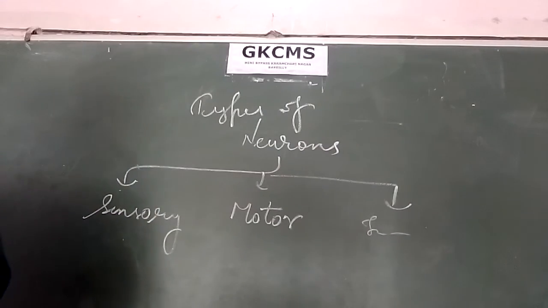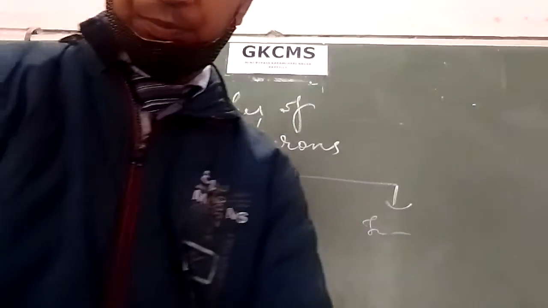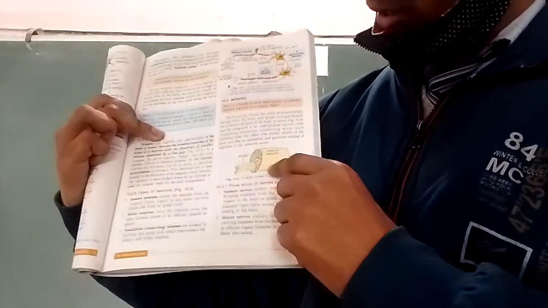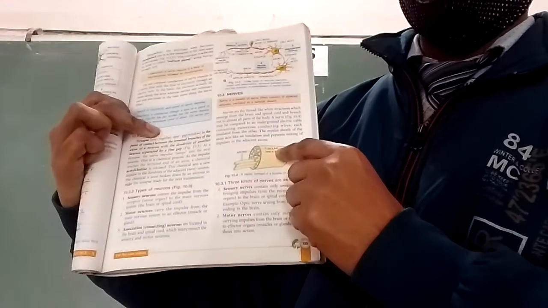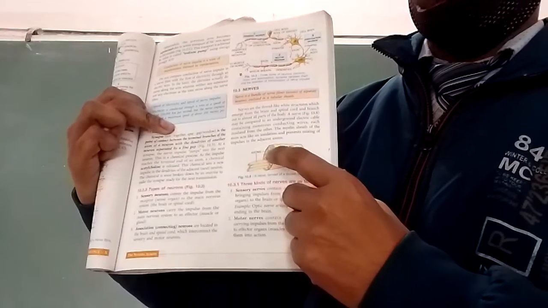The next is nerves. What are nerves? A nerve is a bundle of nerve fibers or axons of separate neurons enclosed in a tubular sheath. Let me show you the figure. Here you can see that inside the tubular sheath, several axons are bundled together. So this is called a nerve.